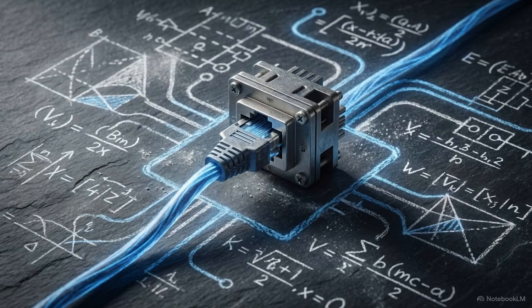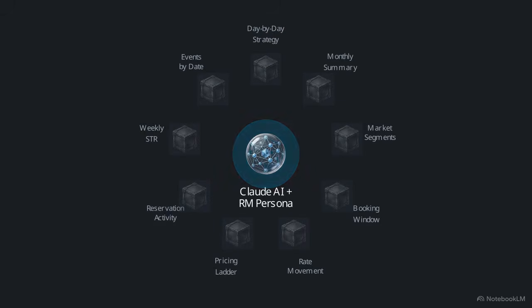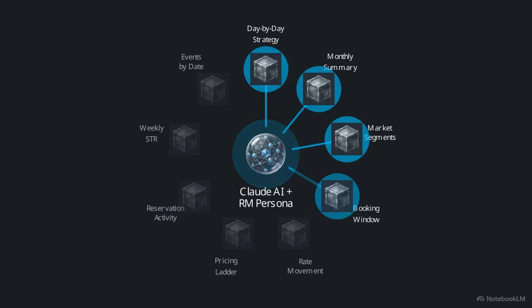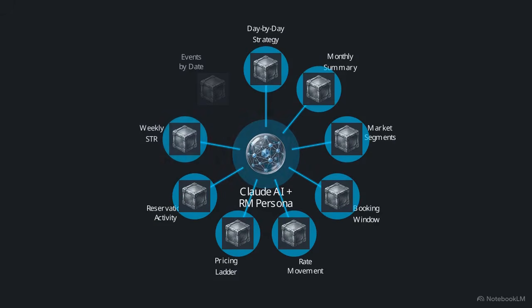MCP is an open standard that enables AI models to securely connect to and query external data sources in real time. Instead of a massive, static data dump which overwhelms AI memory, this protocol structures each data domain as a dynamic tool. The Claude AI agent sits at the center, mapping distinct pathways directly to the 9 external data silos.